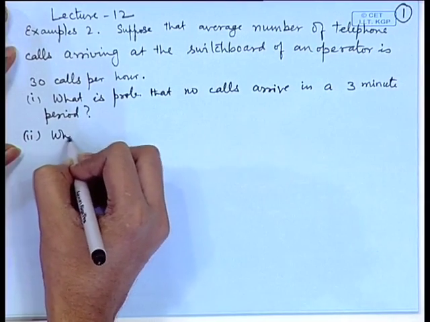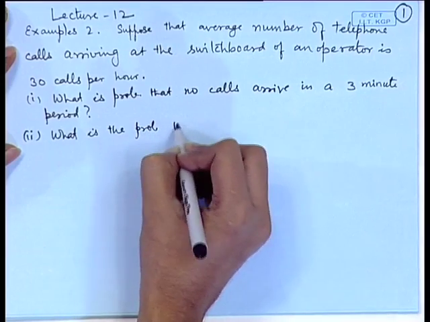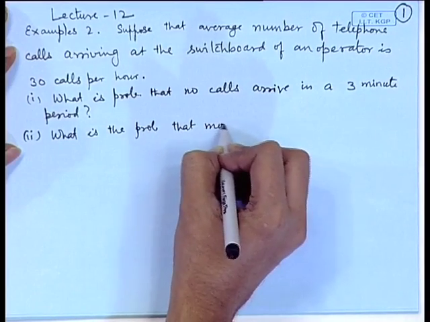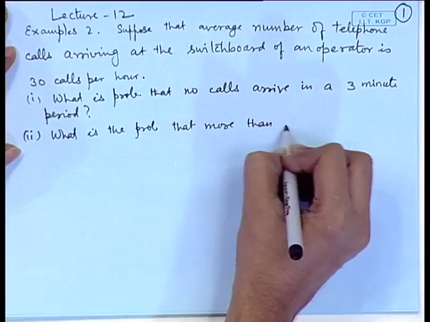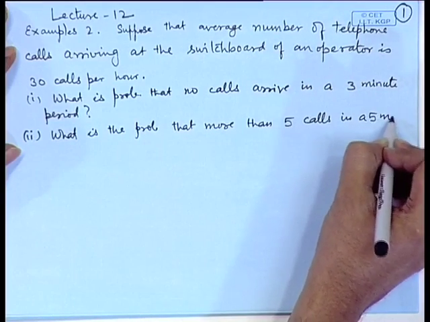What is the probability that more than 5 calls arrive in a 5-minute period?